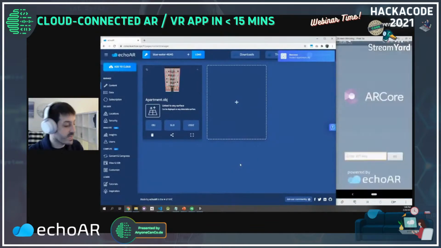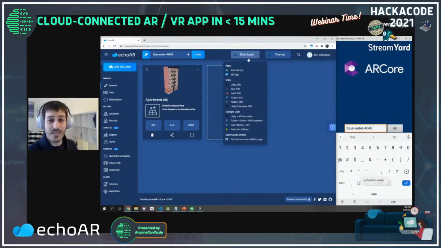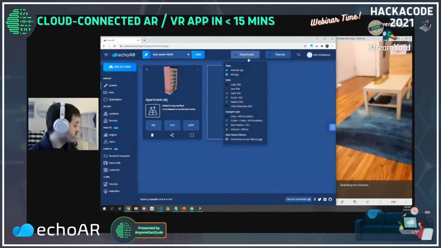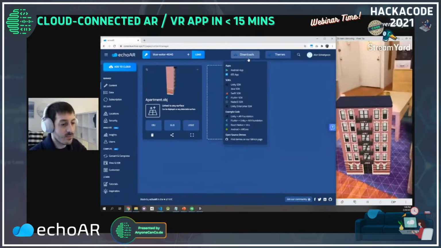Once that's done, opening the exact same app that, again, you can download in the download menu. Let's plug in the key. Again, data streams from the cloud to the device. The app itself is super small. Again, it's just a camera. The camera recognizes the floor. And there you go. Suddenly inside of the Empire State, we have this building.